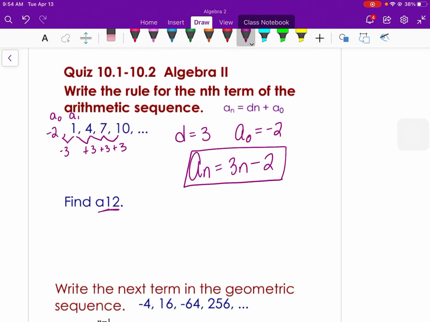Then a sub 12, with a little subscript 12, means to find the 12th term. And you can find that by plugging in 12 into the equation for n. So this would be 36 minus 3, which is 33.